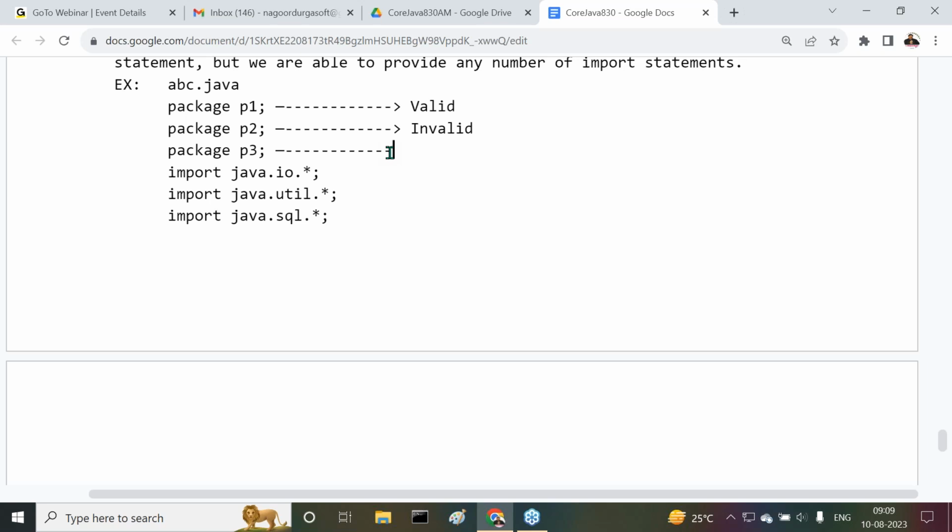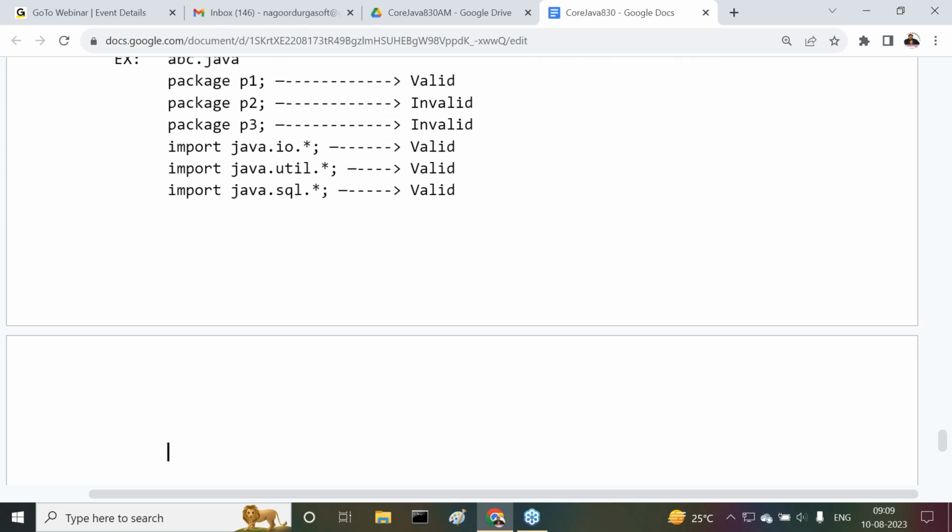Next one, package P3, that is invalid. All right, but now here we are providing import java.io.*. Now this is valid. Next one is import java.util.*, we can write it, valid. Why? Because at most one package declaration statement, but we can write any number of import statements here.